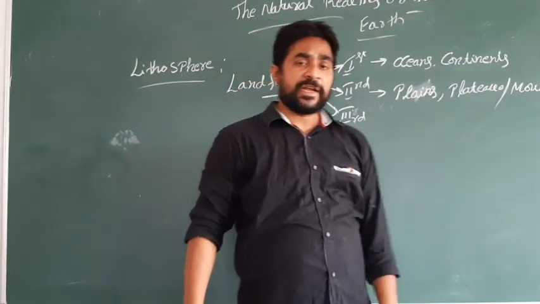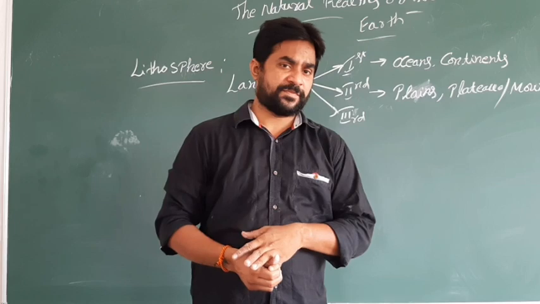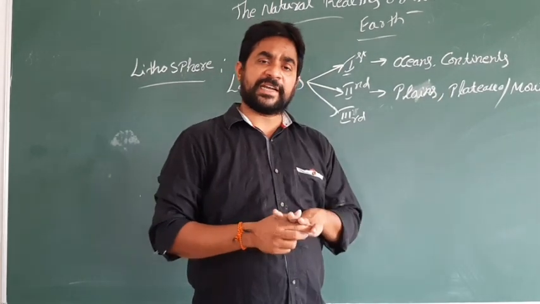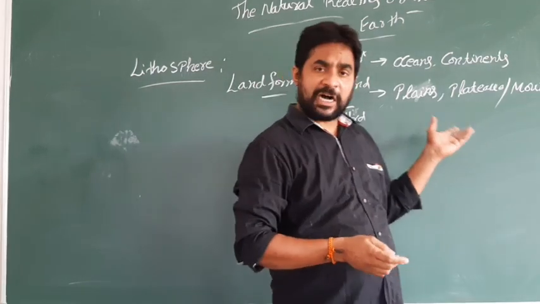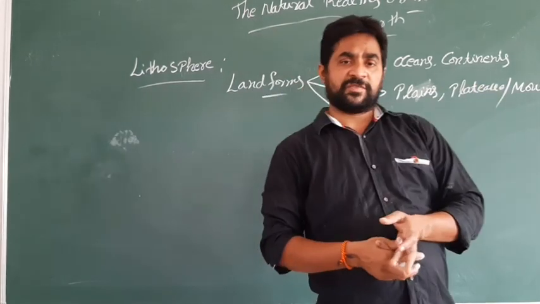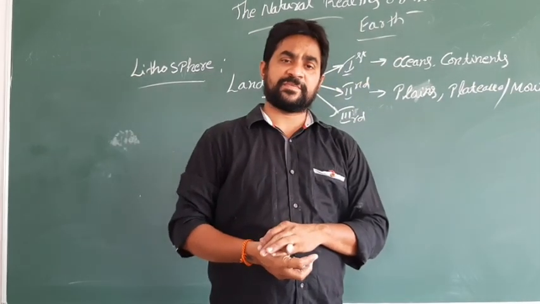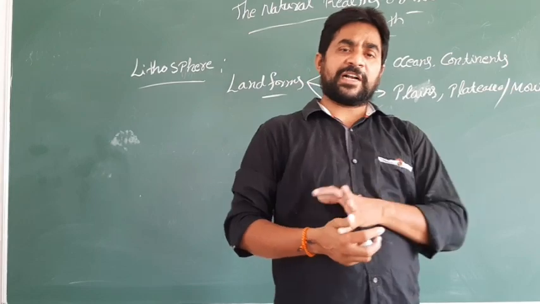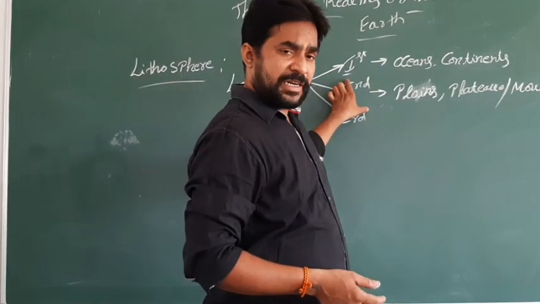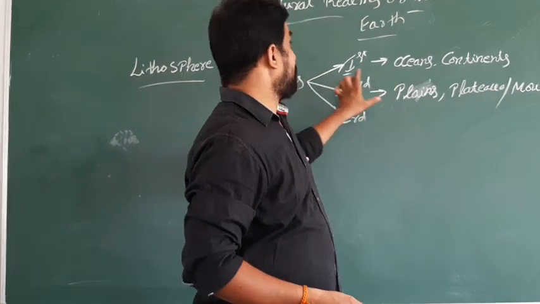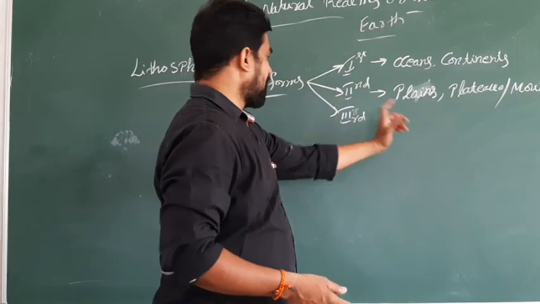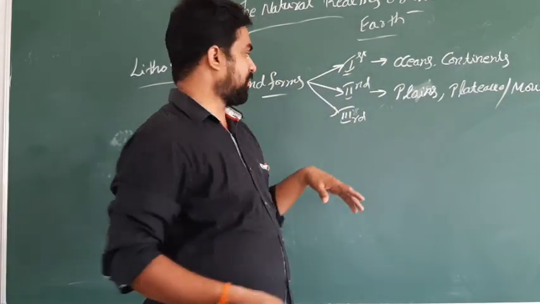Take an example: Indo-Gangetic Plain, and plateaus like the Deccan Plateau and also the Malwa Plateau. These are mountains, we know the Himalayas, and also the Alps mountains in the region of Europe. So these come under the second order landforms. Plains, plateaus and mountains are a part of second order landforms.